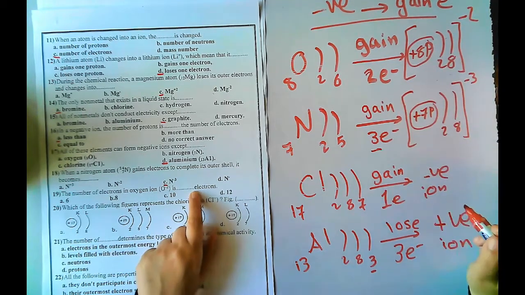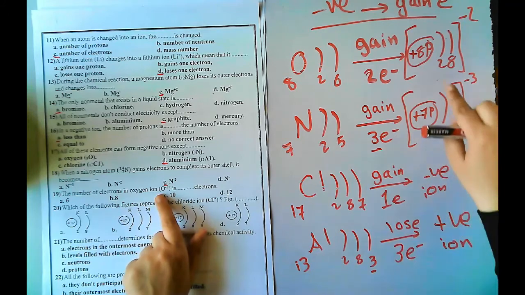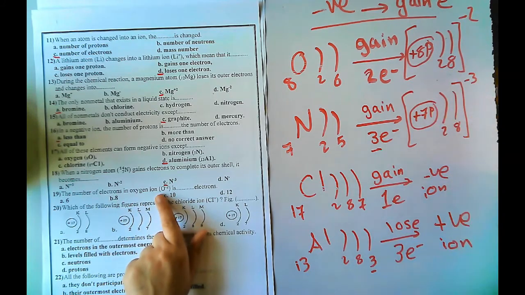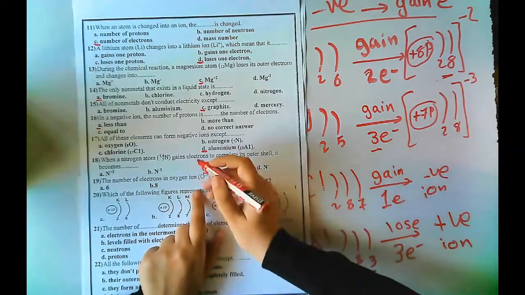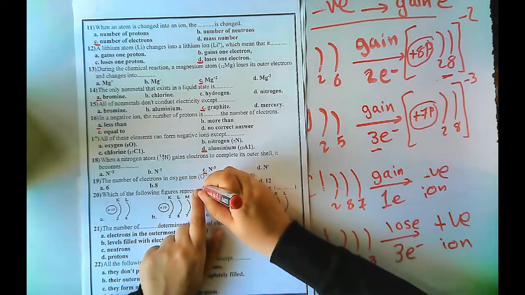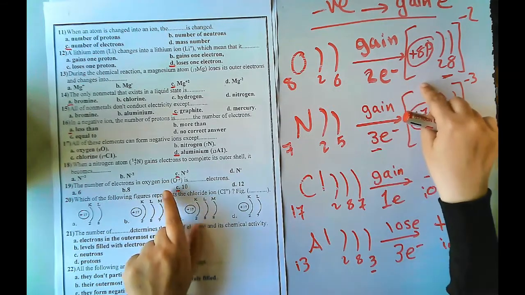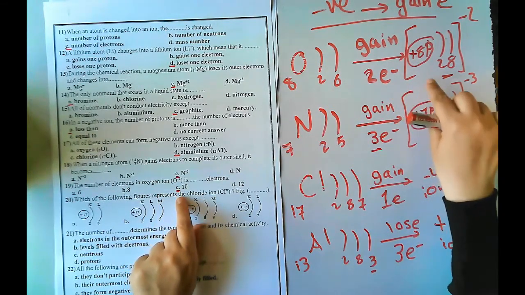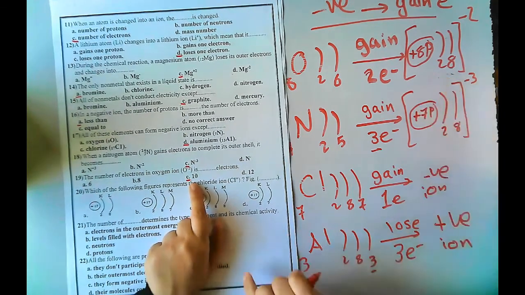Because it gained 2 electrons. So the number of electrons in the ion will be 2, 8, which is 10. 2 plus 8 equals 10. Be careful: is the question asking about the atom or the ion? It's the ion, so I will look at this. So the number of electrons will be 10.